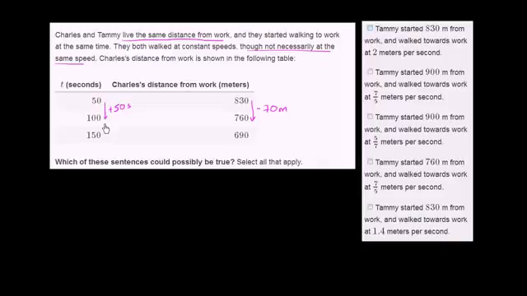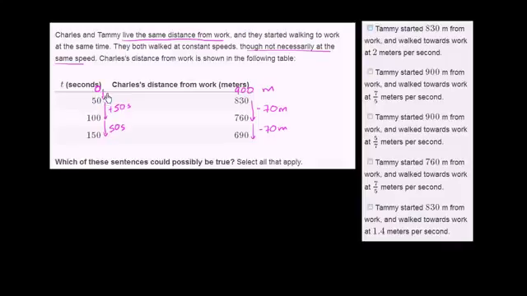It should, because they're moving at constant speeds. Another 50 seconds goes by, and his distance from work decreases by another 70 meters. So what would have happened 50 seconds in the past, at 0 seconds? 50 seconds before he's at 830 meters, he would have been 70 meters further from work. So he would have been 900 meters from work.